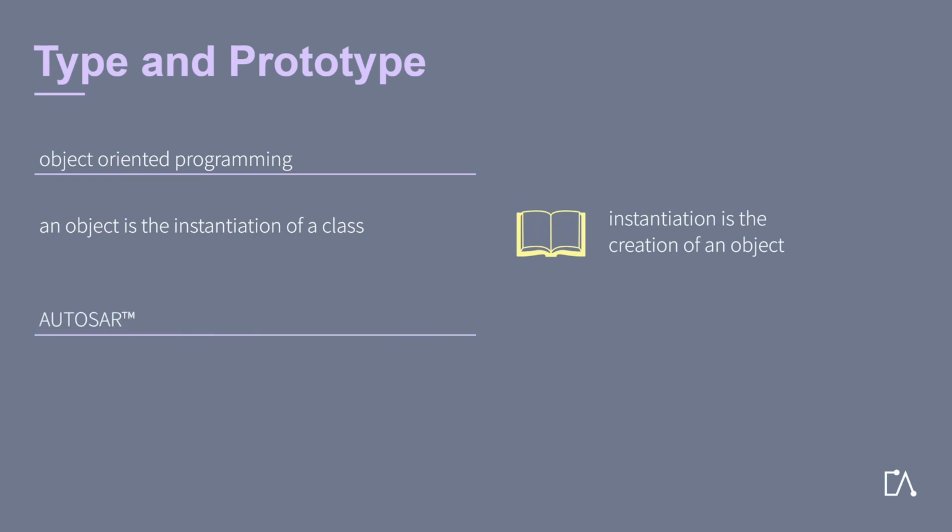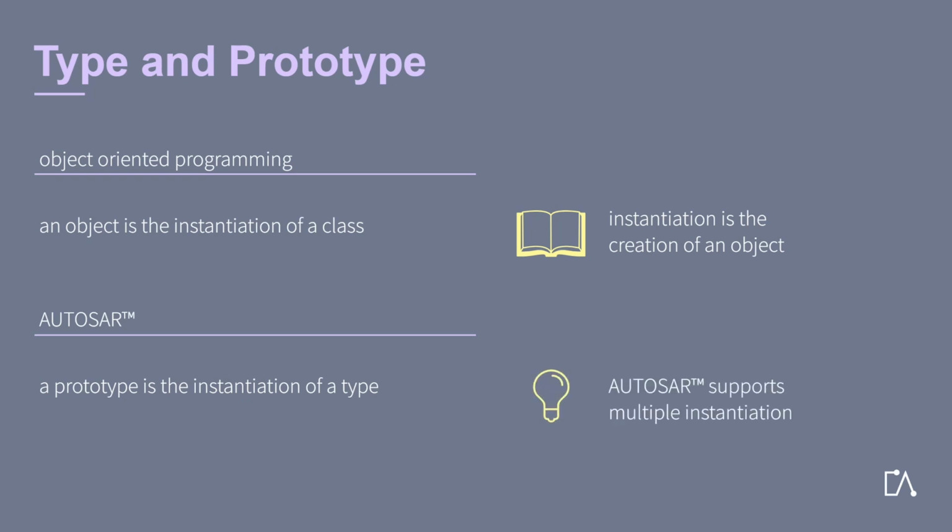AutoSAR doesn't use object-oriented programming, but the same principle applies. There are types and prototypes, where prototypes are the instantiation of types. AutoSAR supports multiple instantiation, that means there can be multiple prototypes of the same type. These prototypes will typically have their own separate internal state, which is stored in separate memory locations, but might for example share the same code, in as far as the code is appropriately written to support this. On the next slide we will see an example.